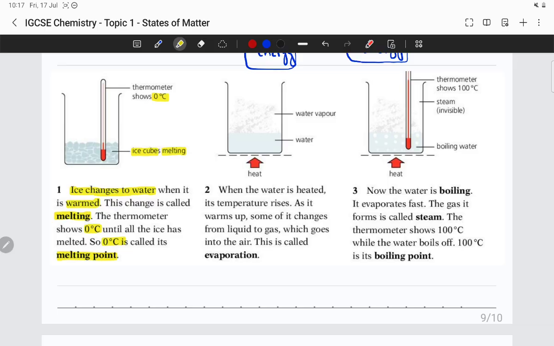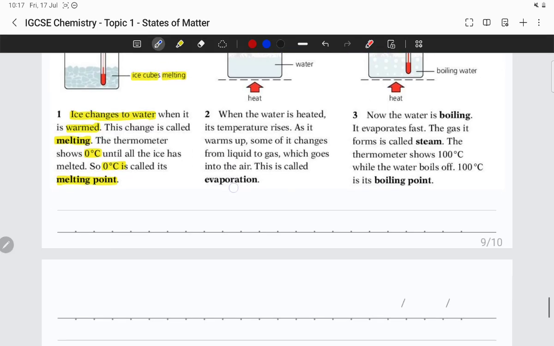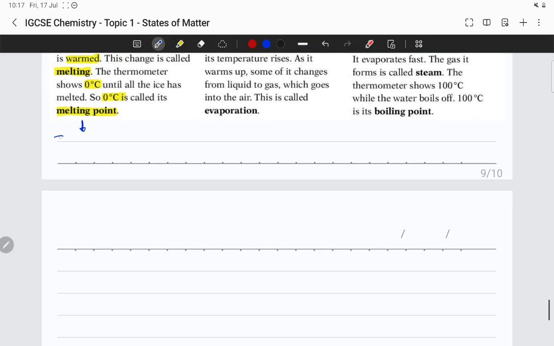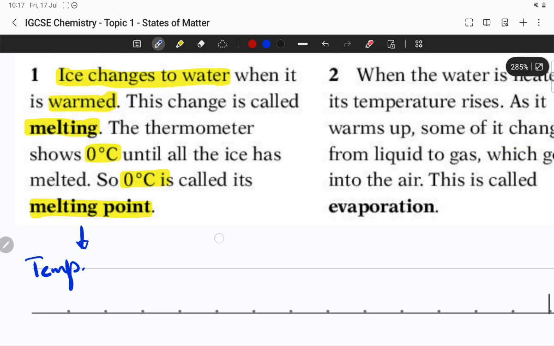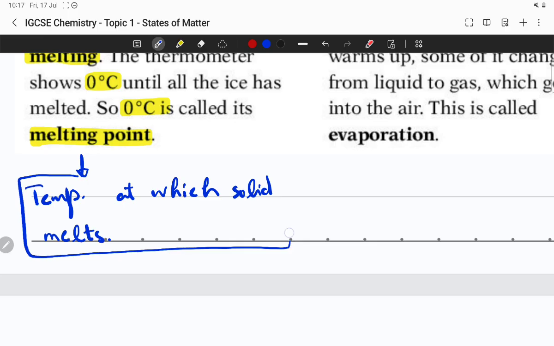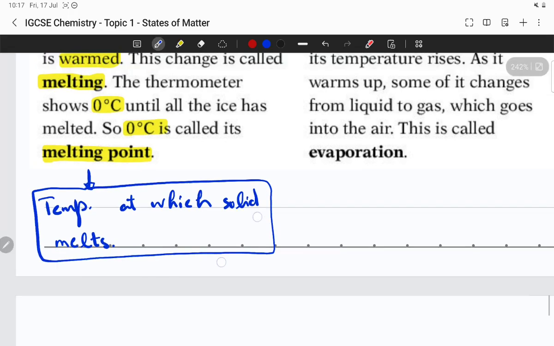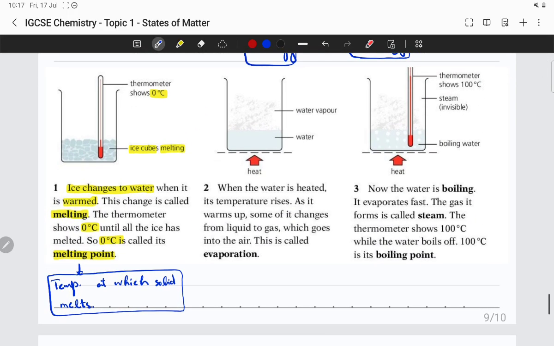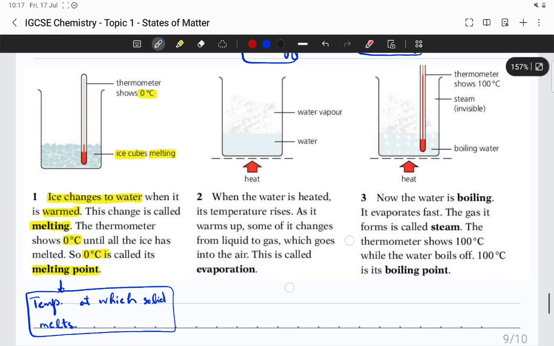It is the temperature at which any solid, at this point it's ice, melts. We call it the melting point or the melting temperature. This would be different for different types of solids. We will come back to that topic or that point again.